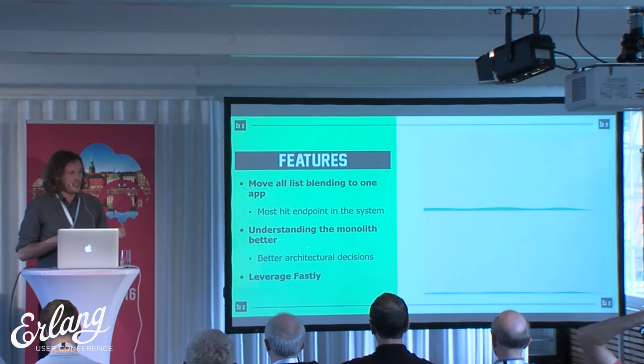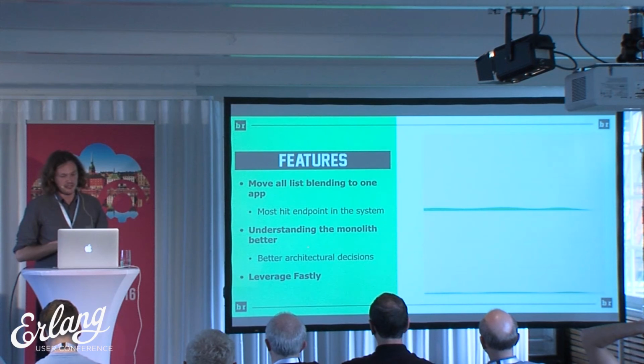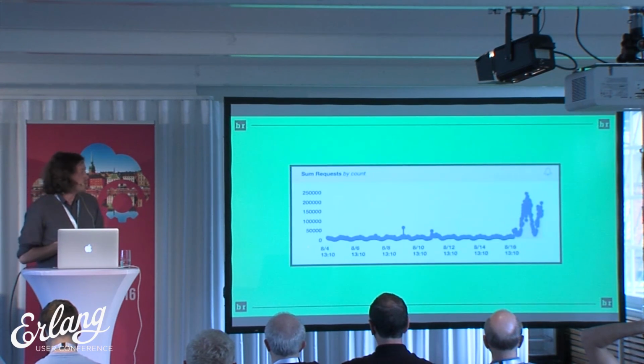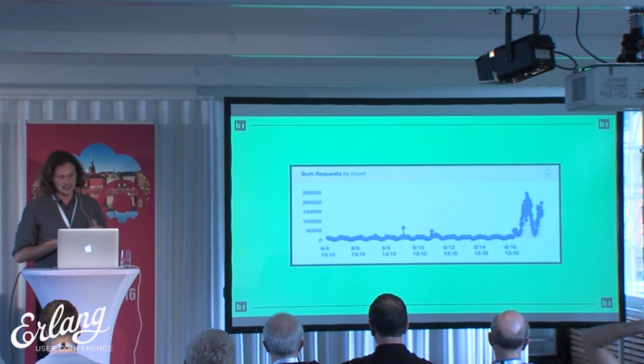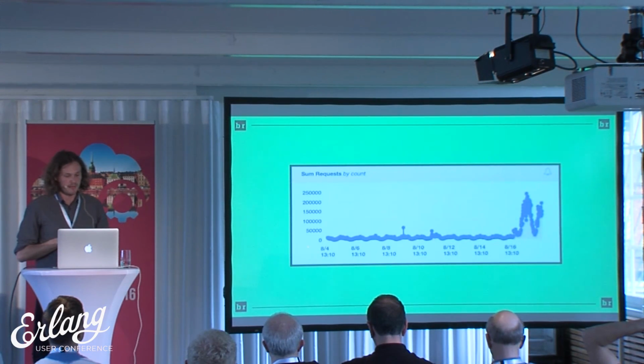So with the new blended streams, we weren't able to cache that, and you can see here what happened. So before we were getting very few actual hit requests to the Elixir side of things. Part of this was the efficacy to which we were using Fastly, and then on the right, the spikes are when we moved the homepage of the app to the Elixir app as well.